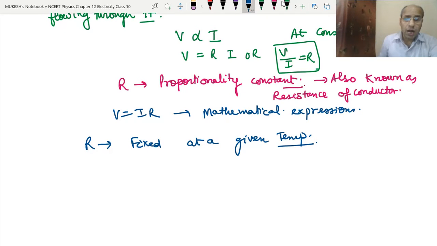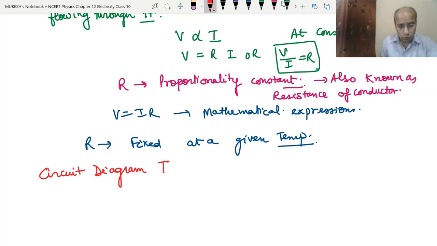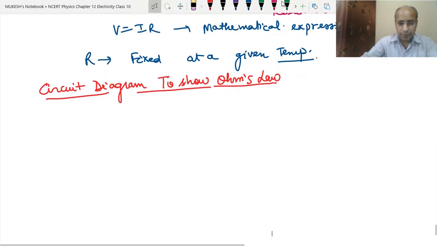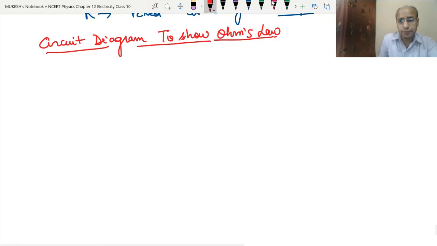Okay, so now how can we draw the circuit diagram to show Ohm's law? See, we have to use a conductor. A simple diagram we will use here. This is the resistance.